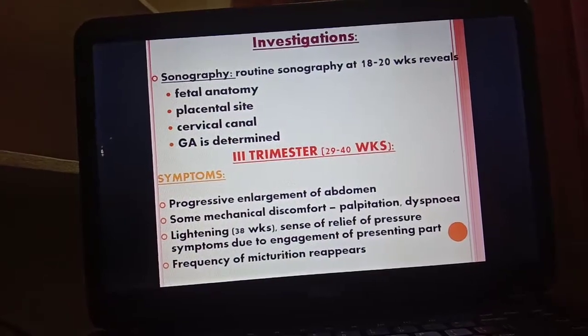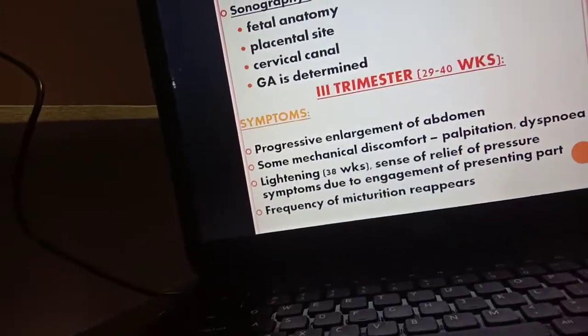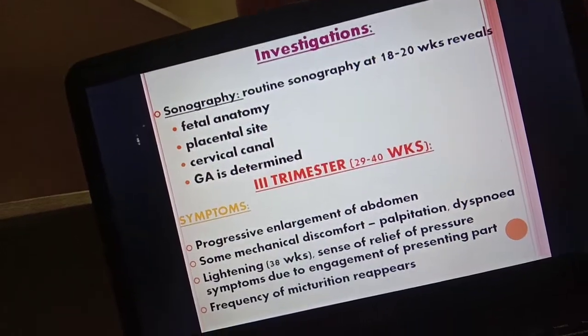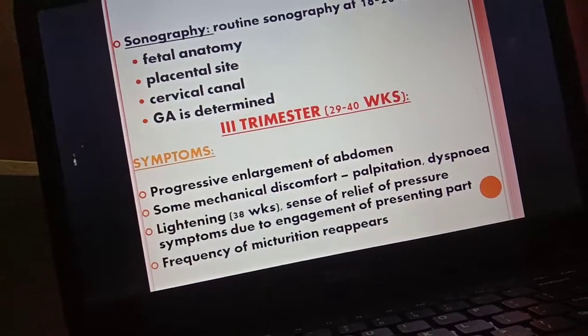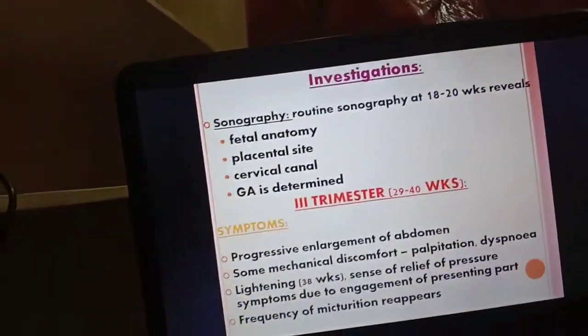At 38 weeks, a sense of relief of the pressure symptoms due to the engagement of the presenting part. So what happens here? Lightening means the head of the fetus engaged in the maternal pelvis is called lightening. And the other symptom is that frequency of micturition reappears.